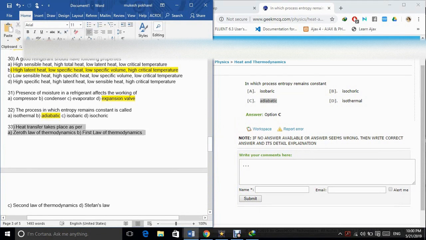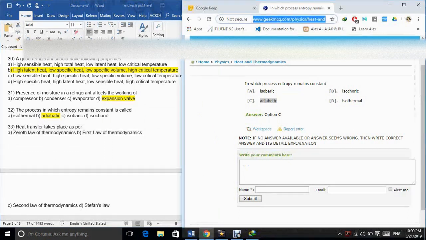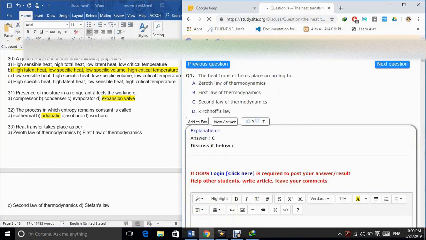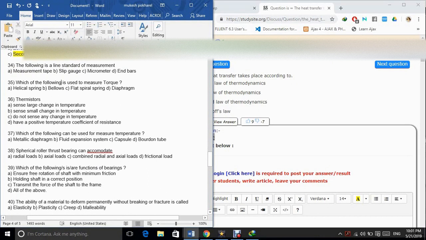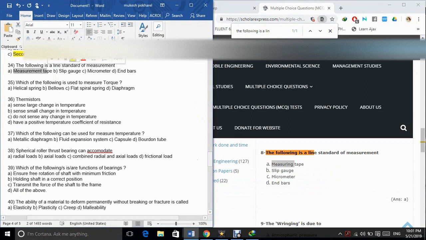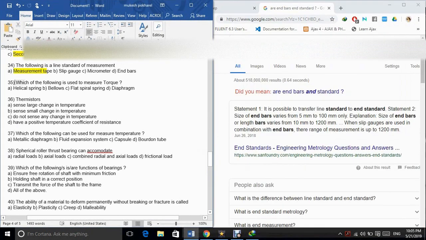33. Heat transfer takes place as per A. Zeroth law of thermodynamics. B. First law of thermodynamics. C. Second law of thermodynamics. D. Stefan's law. The correct answer is option C. 34. The following is a line standard of measurement. A. Measurement tape. B. Slip gauge. C. Micrometer. D. End bars. The correct answer is option A.